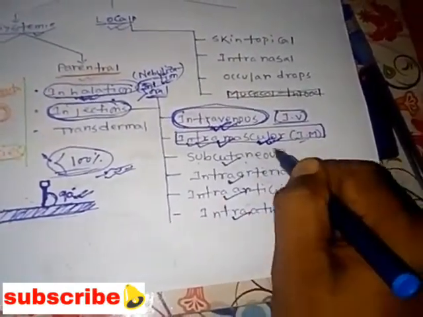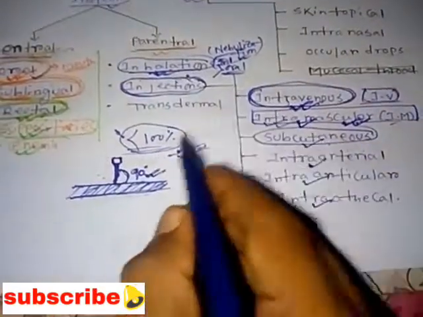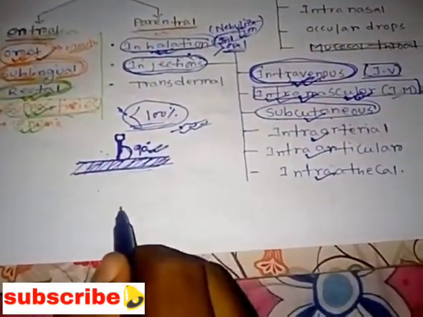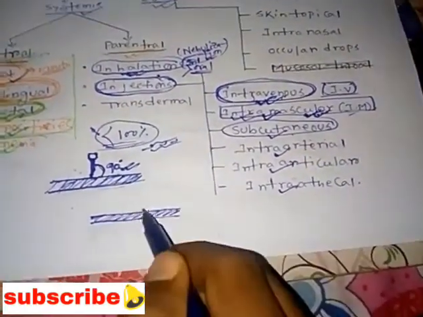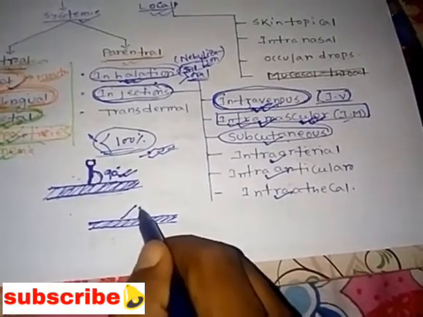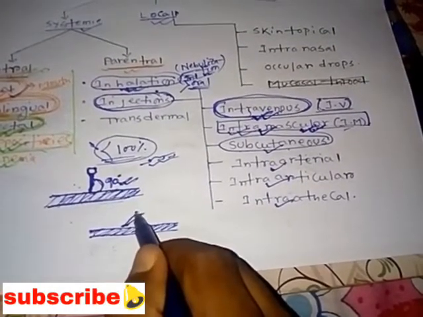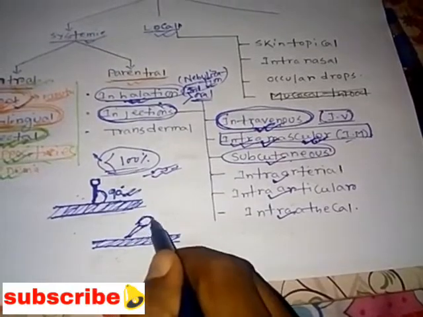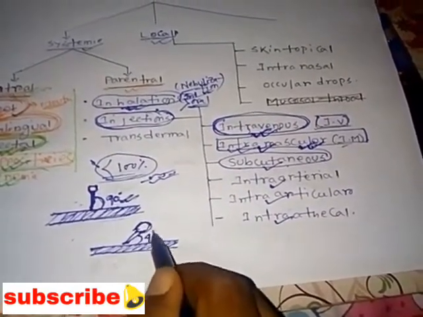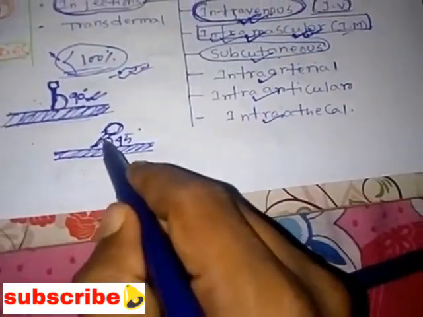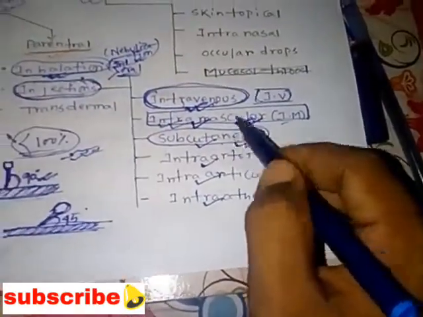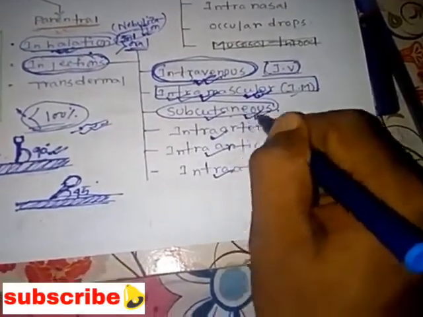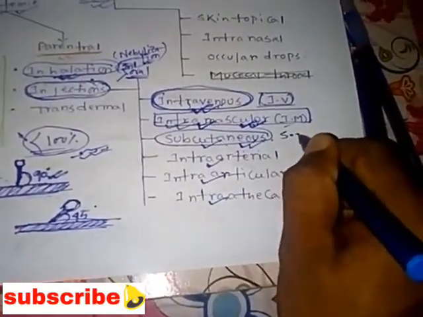Next we'll see the subcutaneous route. Suppose that is the subcutaneous area of our skin. At an angle of 45 degrees the drug is administered. Understood? It also has more bioavailability than the oral route. So that is the subcutaneous route, or sometimes we call it SC.